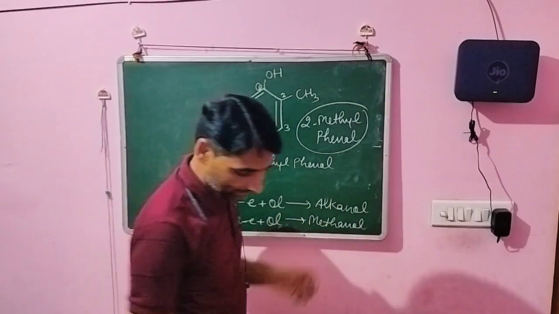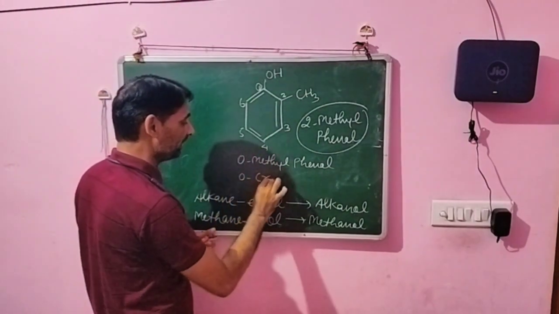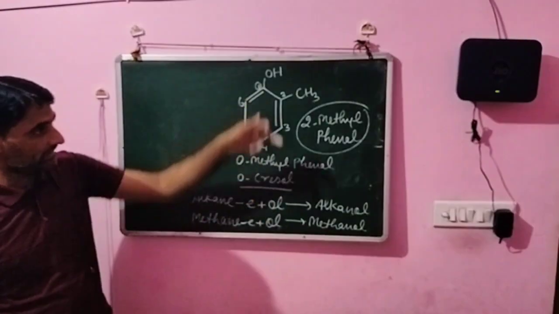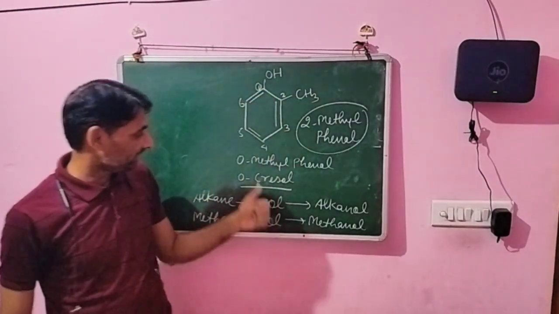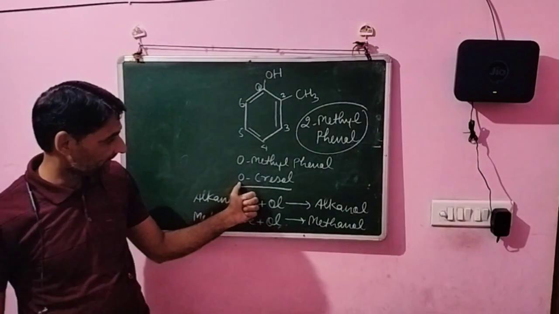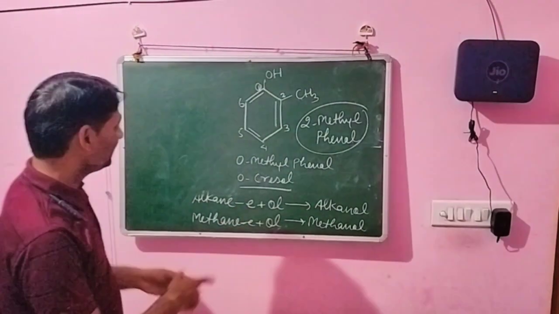And you know that this is the ortho condition. The next name, that is orthocresol. So the name of this compound, that one is the 2-methyl phenol, second is orthomethyl phenol, and the third is orthocresol. Okay. Suppose that we write the next compound.